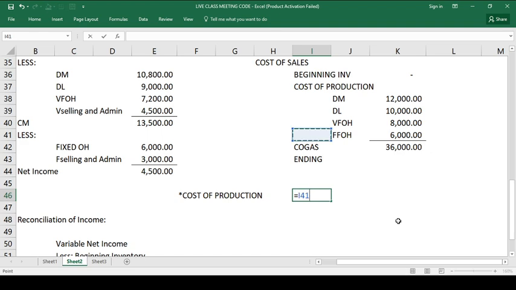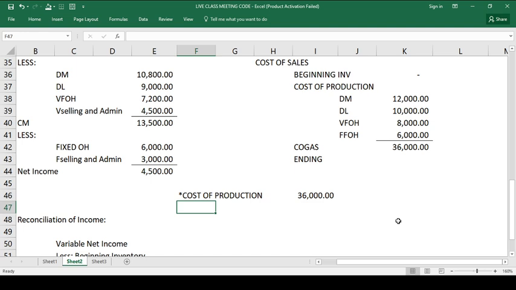of production. Ito yung cost of production, hindi yung COGS. Okay, the cost of production, that is 12 plus 10 plus 800 plus the fixed factory overhead of 6, that is your cost of production, and then divide it to the number of units produced para at least malaman mo kung magkano yung cost per unit of production.